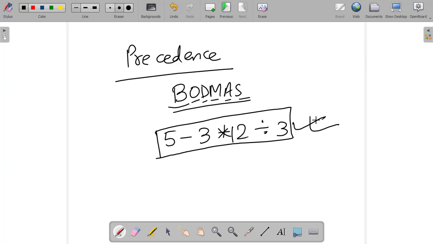Here it is only limited to plus, minus, multiplication and division. But in computer science or in C language, we have other operators also, like the ampersand operator, the plus operator, the increment operator, and the decrement operator. There are a lot of operators which we have already discussed.